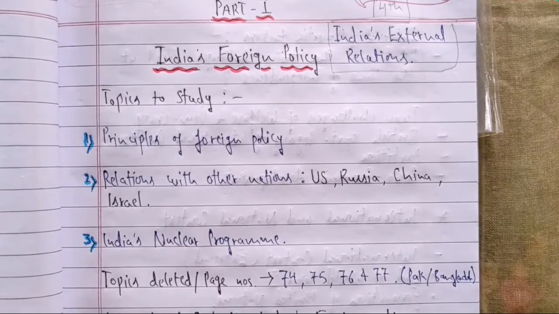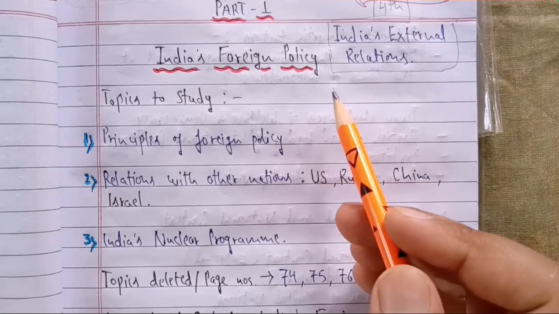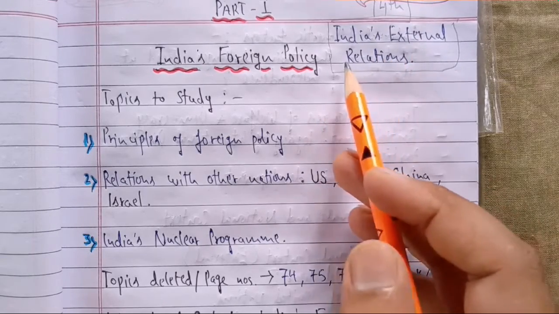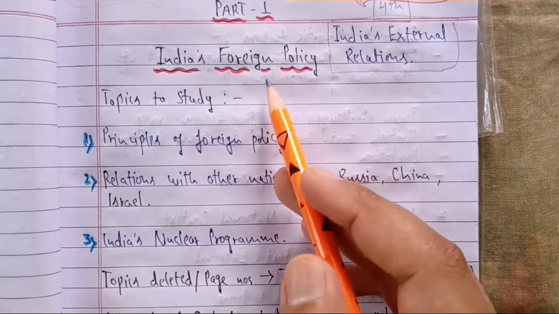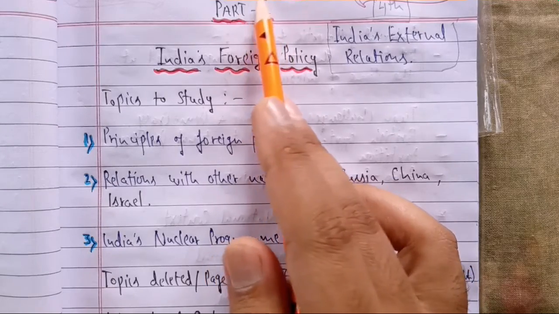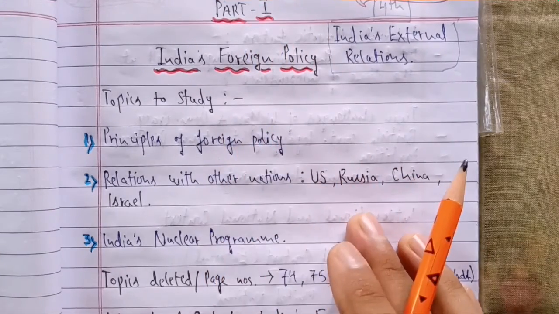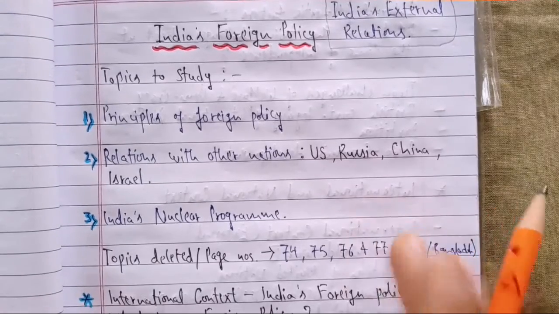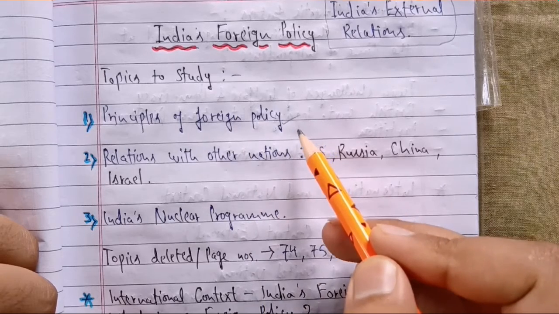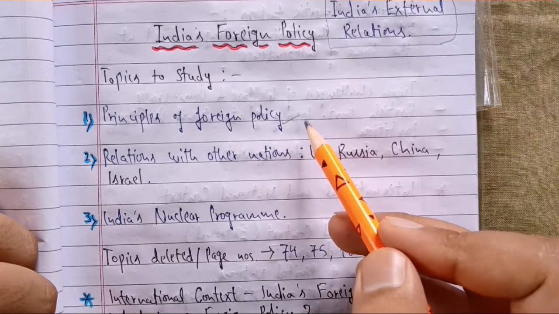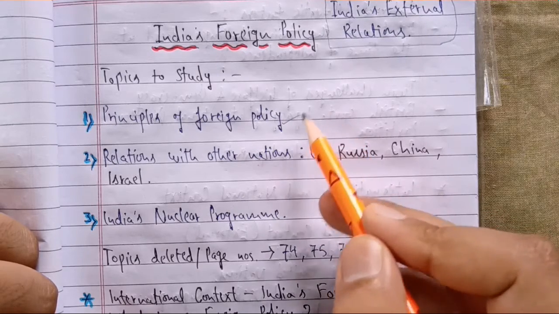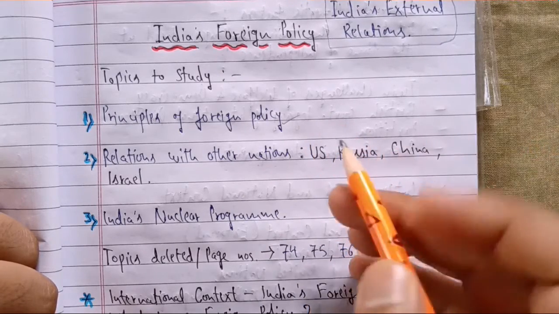So let's find out what is the difference between these two topics according to the new revised syllabus given by CBSE. Previously it was India's external relations, and now it's only about India's foreign policy. So the topics which we are going to cover in this chapter, that is chapter number 3, or according to the book chapter number 4, are: first we will take principles of foreign policy. We will see all the basic features of a foreign policy of a country like India, where we will try to understand the basic structure of foreign policy.